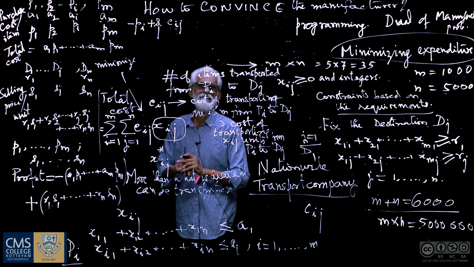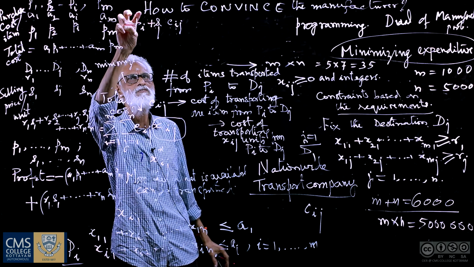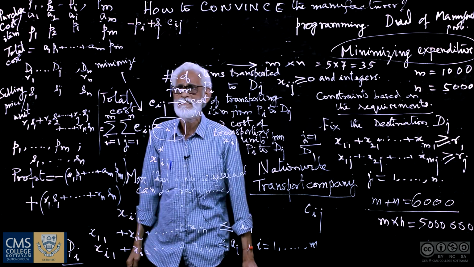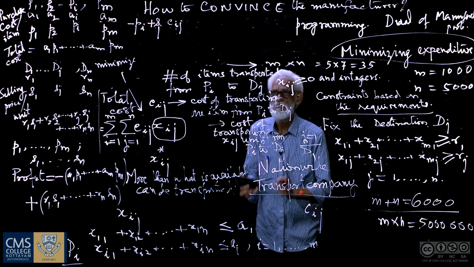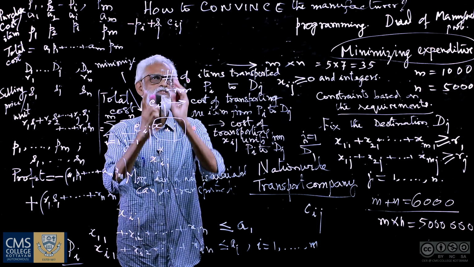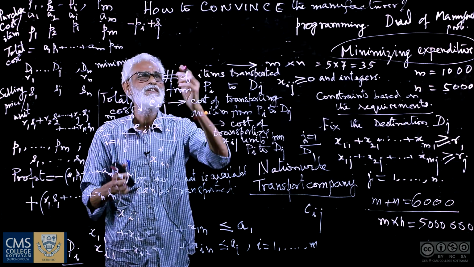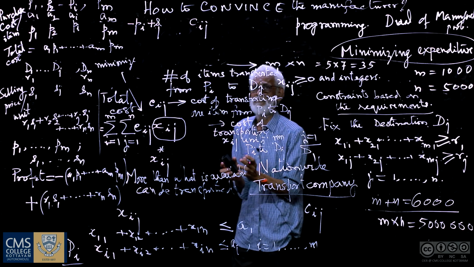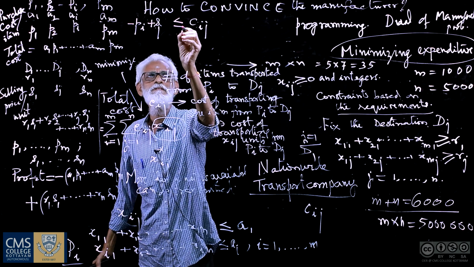So this is the profit that he is going to get by purchasing one unit from the ith origin, the ith plant, and selling at the jth retail outlet. Now, if we can convince the manufacturer that this is better, how to convince him? The best way of convincing the manufacturer is to tell him that I am not going to take any profit more than what you are going to actually spend for the transportation.